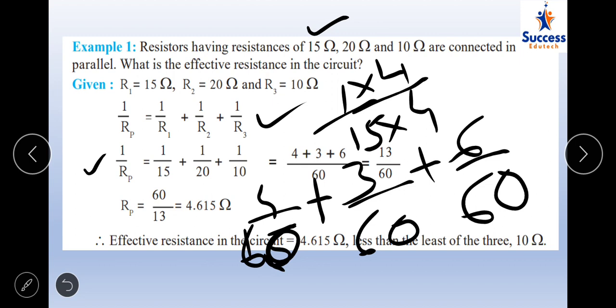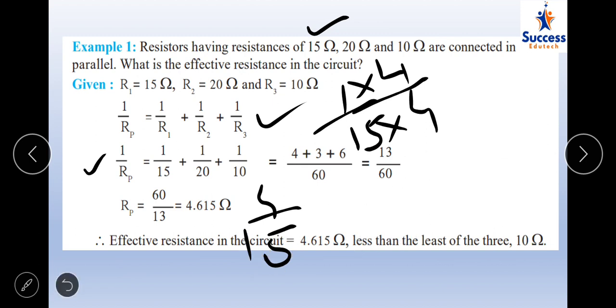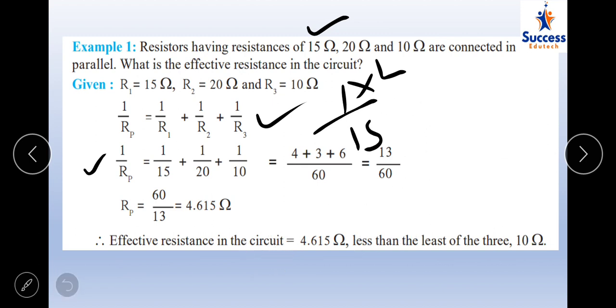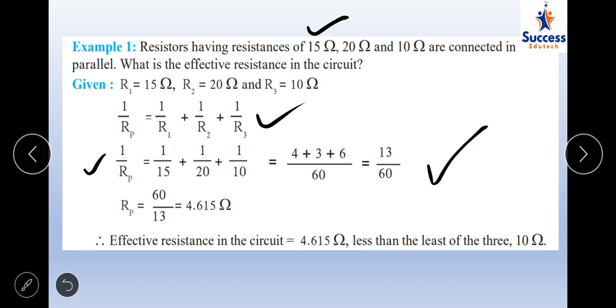So when you add all this, what will it come out to be? 4 plus 3 is 7. 7 plus 6 is 13. So it comes out to be 13 by 60. This is what I did by using the LCM method. If you don't know the LCM method, you can just cross multiply and check the answers. Okay, so it comes out to be 13 by 60, but that is 1 upon Rp.